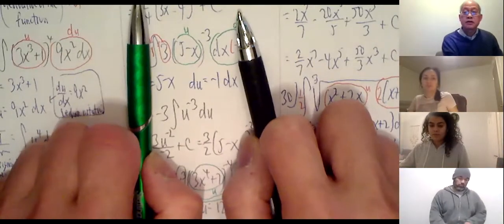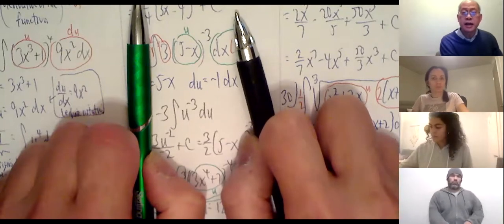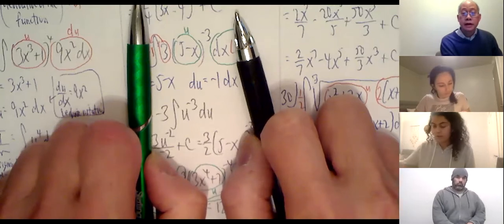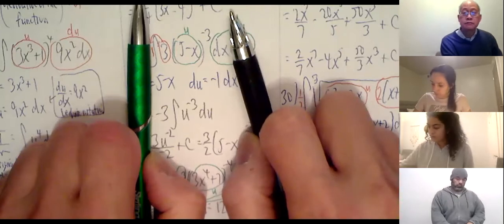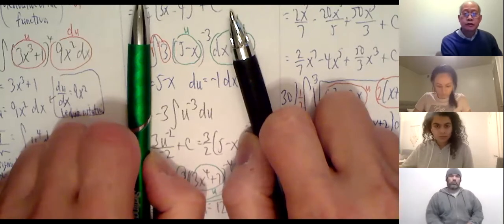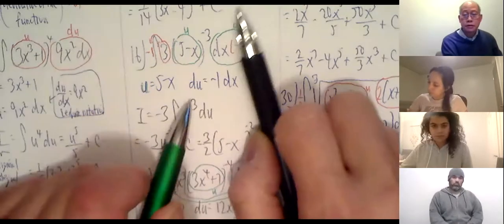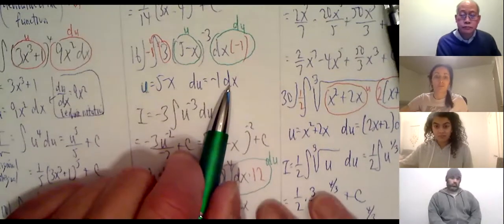looks like this. 3 times 5 minus x to the negative 3 dx. Okay, so I'll let u be 5 minus x. Okay. What's the derivative of 5 minus x? Negative 1. du is negative 1 dx.